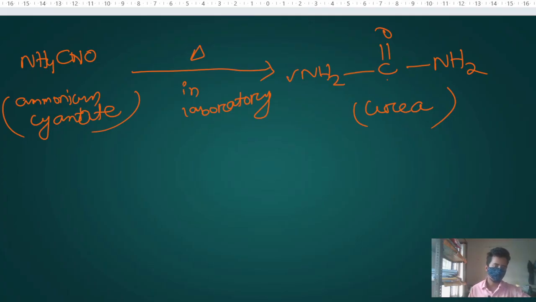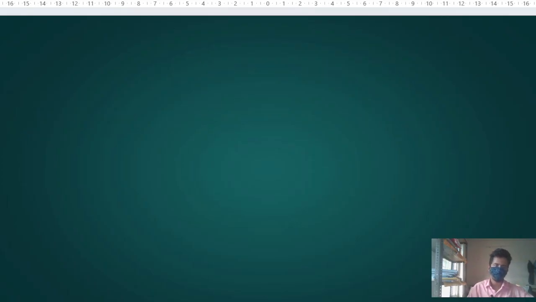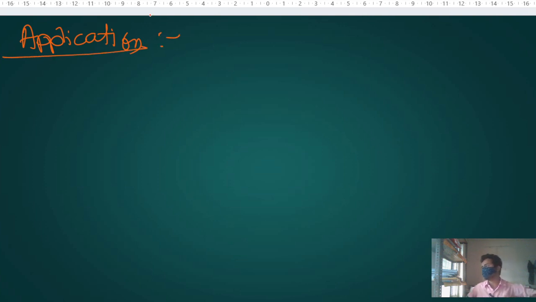So these are the basic things about organic chemistry. Now let's discuss some applications of organic chemistry. Whatever you are looking at in the environment, most things are related to organic chemistry.